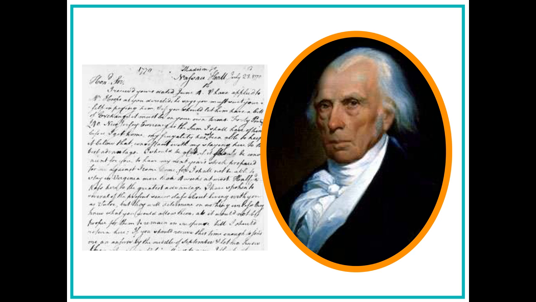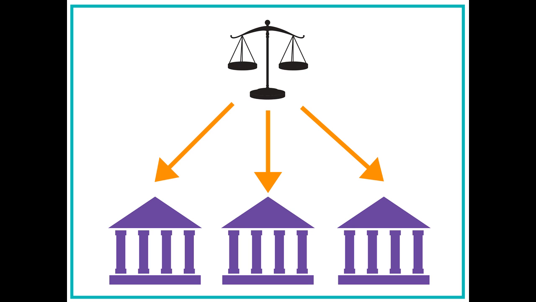Sebastian reads another letter. This letter was written by James Madison. James Madison was a politician who later helped write the Constitution. In the letter, Madison explains that he wants to make sure the government is fair and balanced. He thinks that the national government needs to have 3 main branches. He believes that each branch should have power over the others. This would allow the branches to have checks and balances over each other.